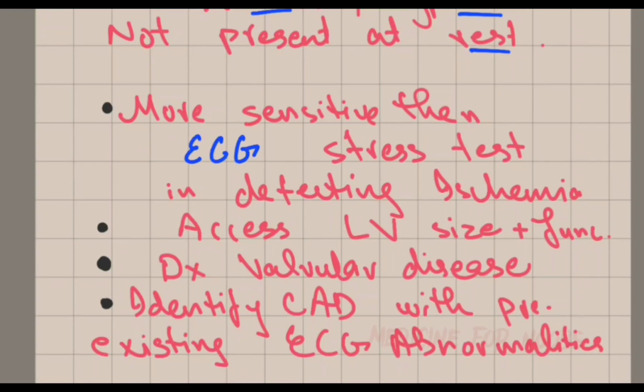This is more sensitive than the ECG stress test in detecting ischemia, as by this we can assess the LV size and function, which is the left ventricle. Also we can diagnose any valvular disease, and it can be used to detect coronary artery disease in patients with pre-existing ECG abnormalities.